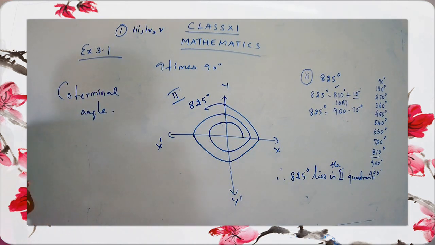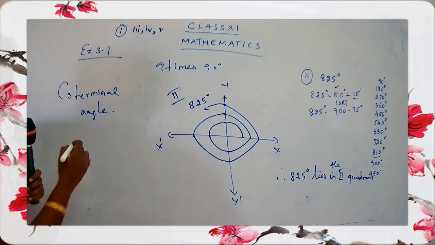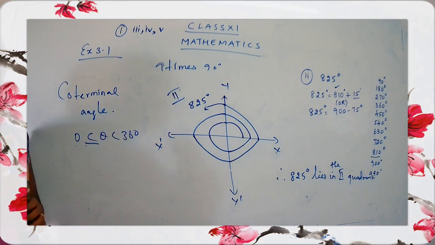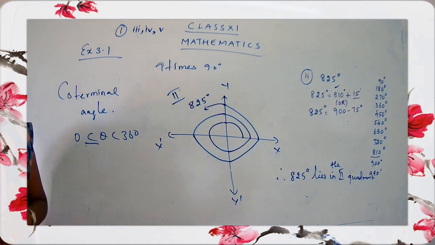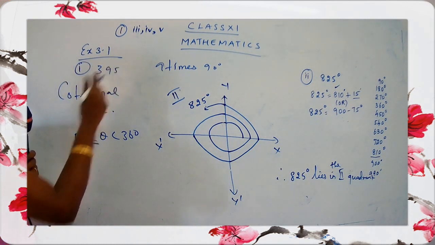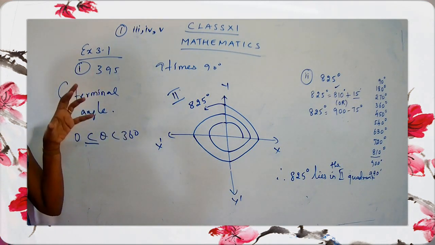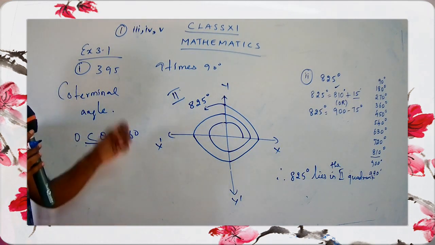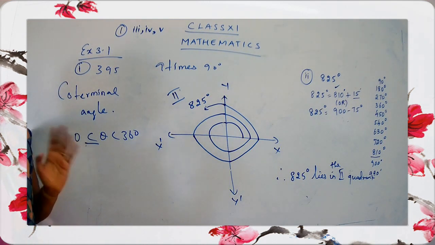Remember, this is an angle whose measure should be lying between 0 and 360 degree, that is, the theta value is between 0 to 360. The first sum is 395. So what you have to do is change this angle in terms of theta, which is between 0 and 360. That is, you have to reduce this value below 360. That is what the question is.